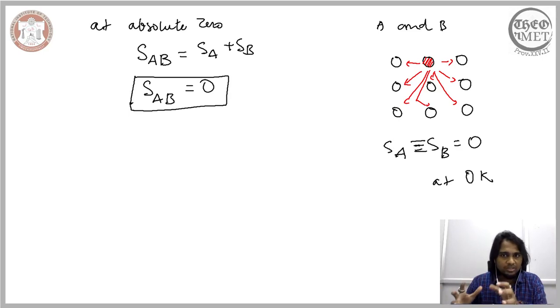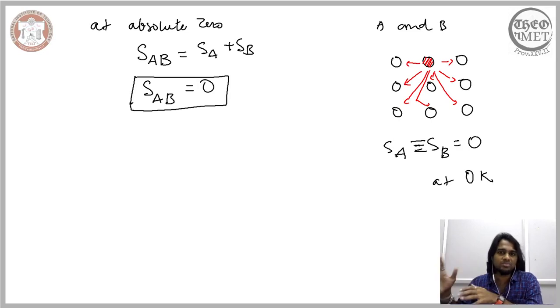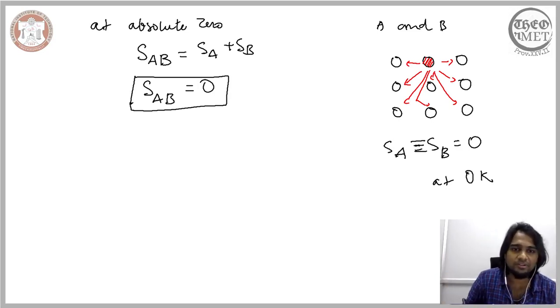So the crystalline solid can have any number of elements, and this crystalline solid is in equilibrium with the temperature. In that case, the entropy of that solid is equal to 0 at 0 Kelvin. So this is what we refer to as the third law of thermodynamics.